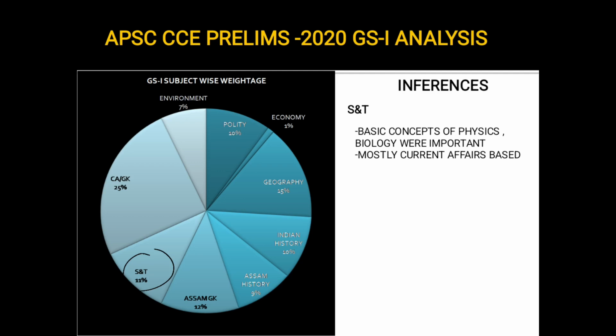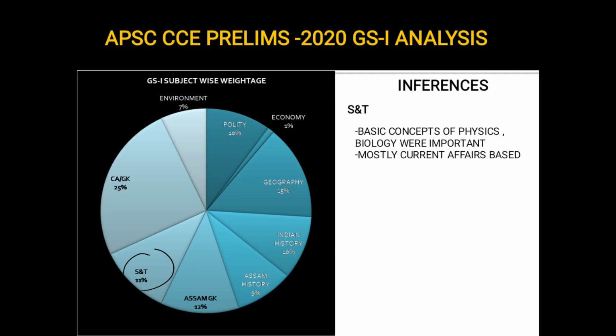Now what kind of questions were asked? Mostly basic concepts of physics, chemistry, biology were asked. Now when I'm saying basic concepts, it's like definition based questions. Like there was a question on viscosity, there was a question on capillarity, there was a question on monocot, dicot, there was a question on acceleration. So the basic concepts, definition based or trivia based.